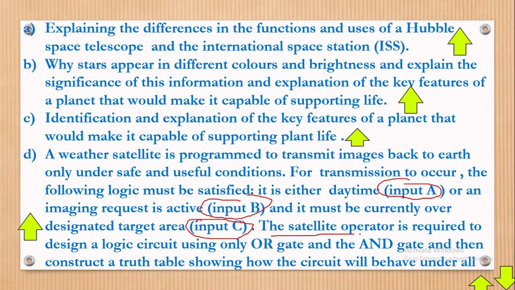The satellite operator is required to design a logic circuit using the OR gate and the AND gate. Meaning that when you are beginning, this is how the OR gate looks like. If this is the OR gate, to begin with, we have input A and input B, and I'll put them on the OR gate like this, whereby this is our input A and our input B. Okay, good, let's move on.